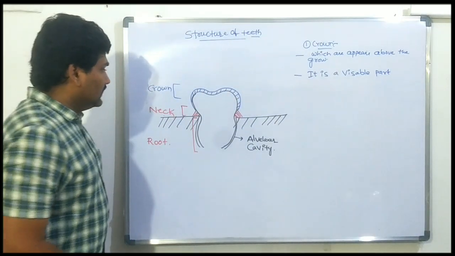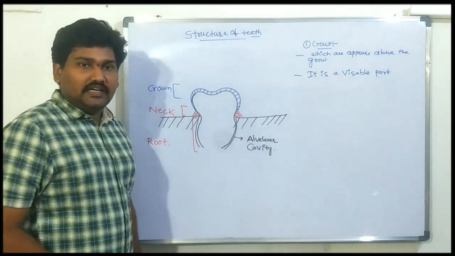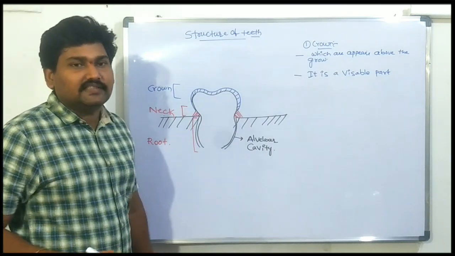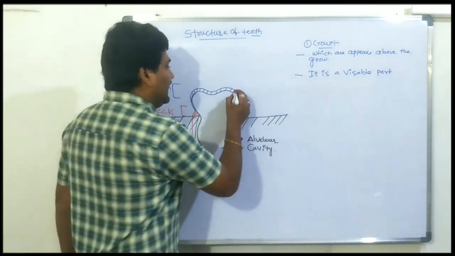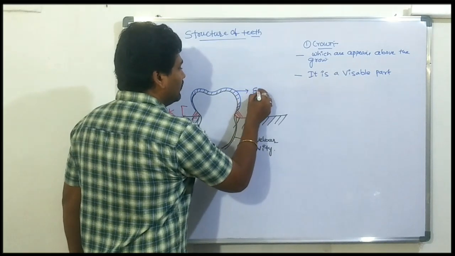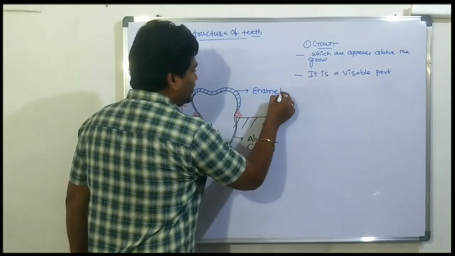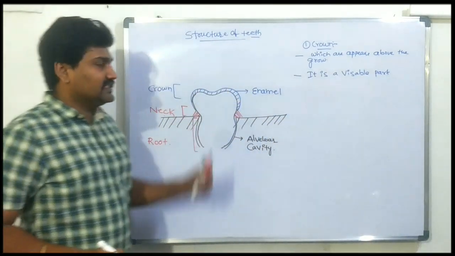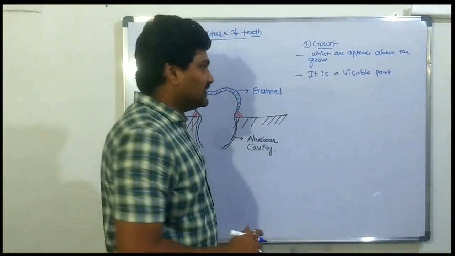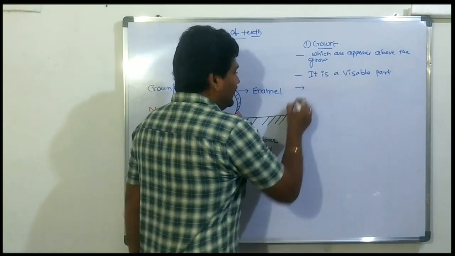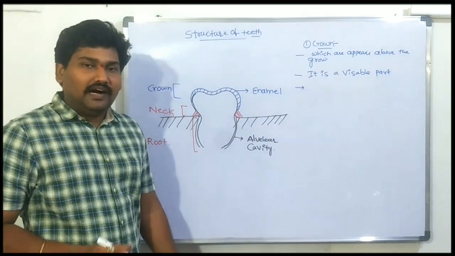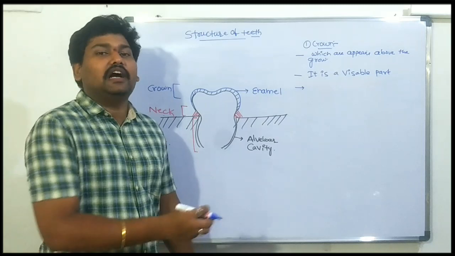As well, the crown consists of one substance, called enamel. Enamel is one of the hardest substances in our body.